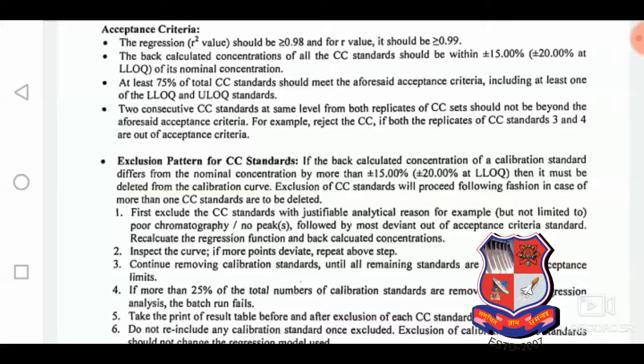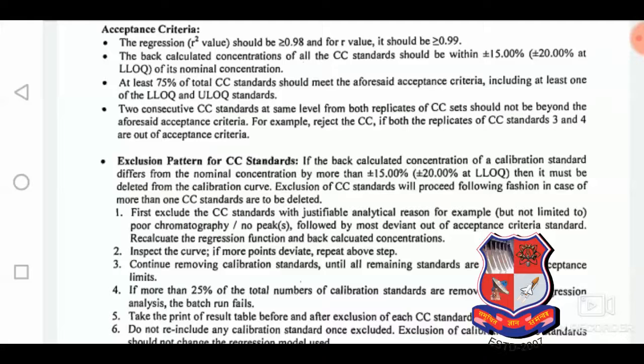Some organizations will use only one QC set, but in replicate. If an organization follows both QC sets, one upper and one lower, then both replicates of the CC sets should not be beyond the aforementioned acceptance criteria.